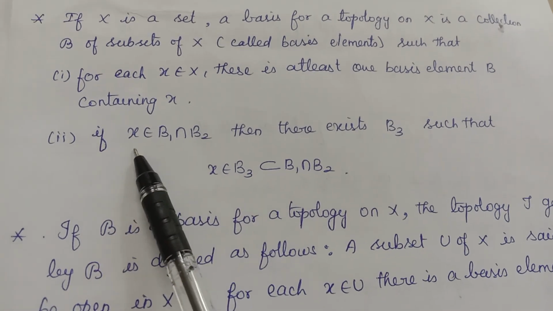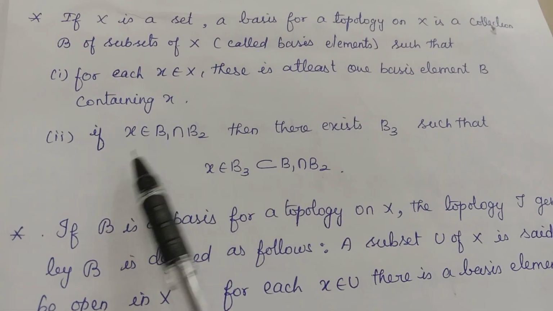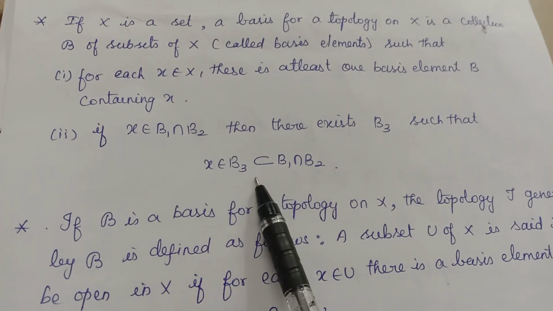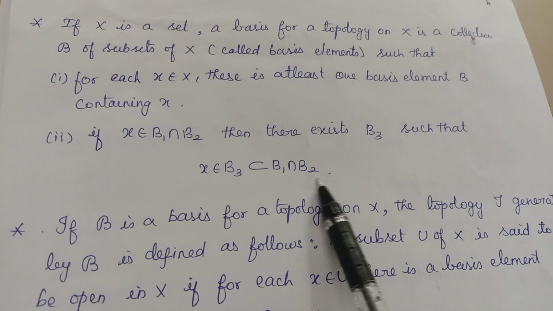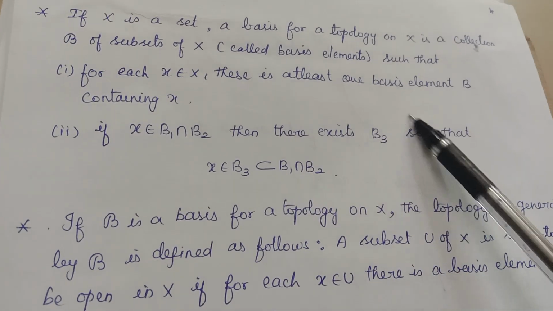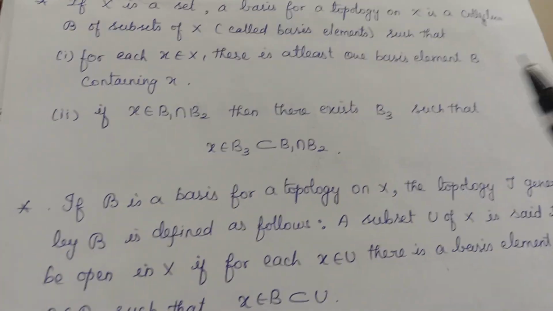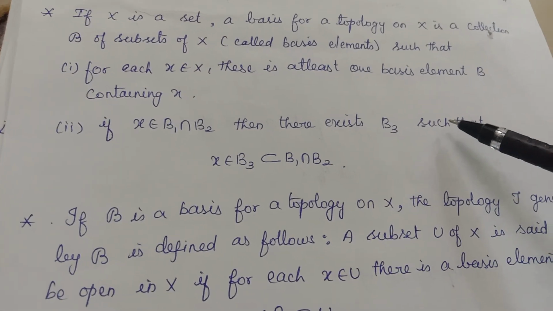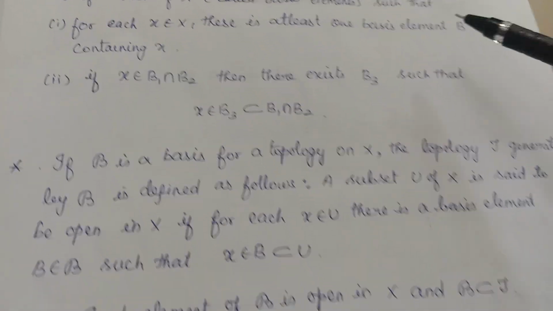And then, suppose an element x belongs to the intersection of two basis elements, B1 intersection B2. We can find one more basis element B3 such that x belongs to B3, contained in B1 intersection B2. If these two conditions are satisfied, that is said to be a basis for the given topology. If you take the union of all elements of the basis, that will be equal to the entire set.